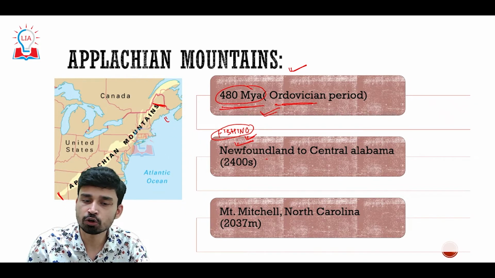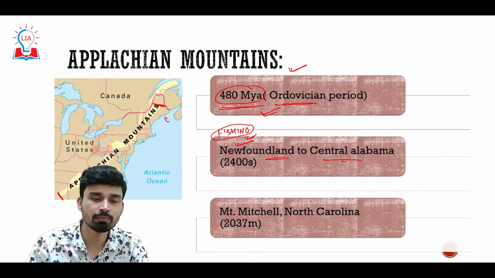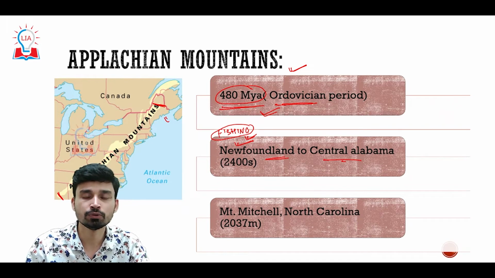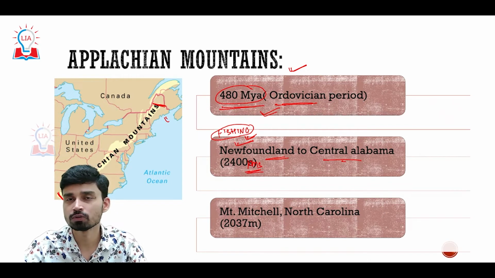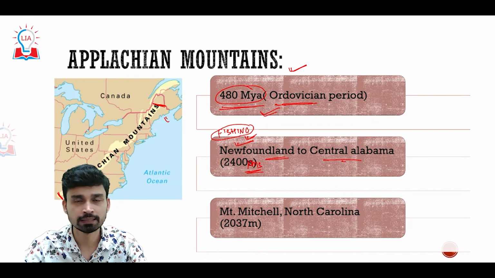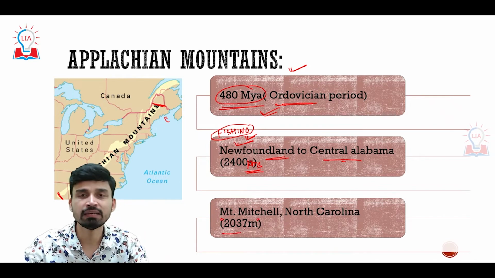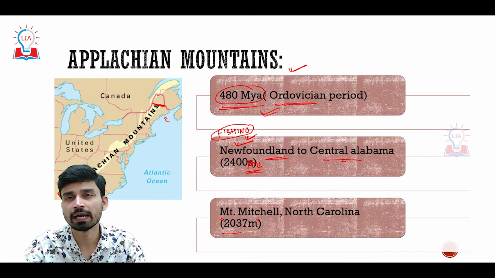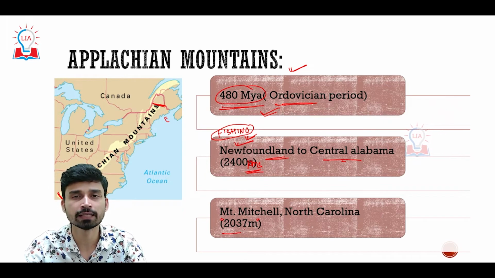So the Appalachians originate somewhere from Newfoundland and then extend all the way to the central Alabama state of the United States of America, for a distance of almost 2,400 kilometers. So in extent it is smaller than the Rocky Mountains. Not only in extent, but even in average elevation, the Appalachians are slightly smaller. The Appalachians are almost half as tall as the Rockies.